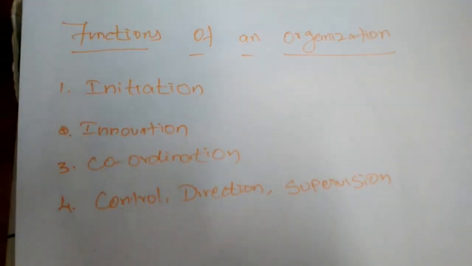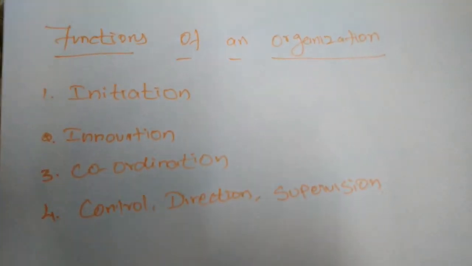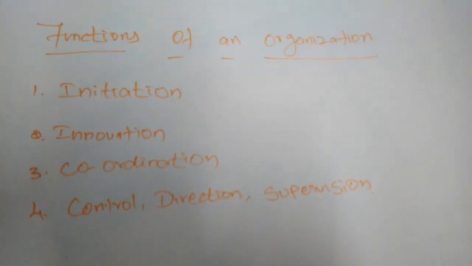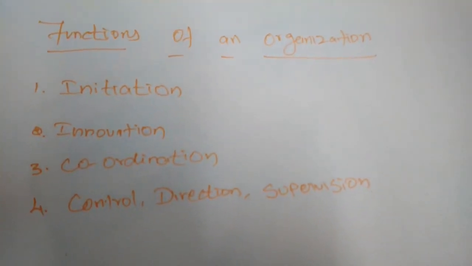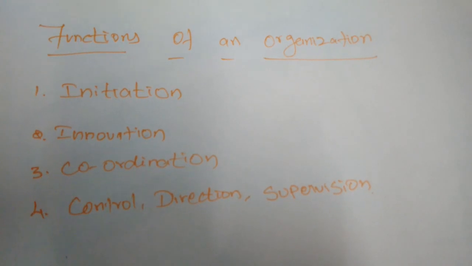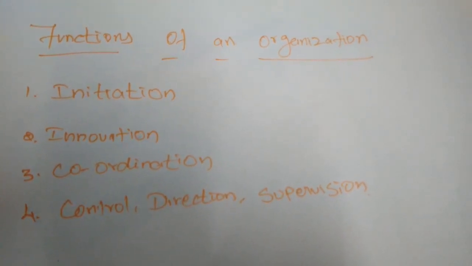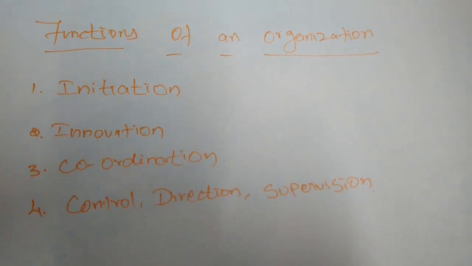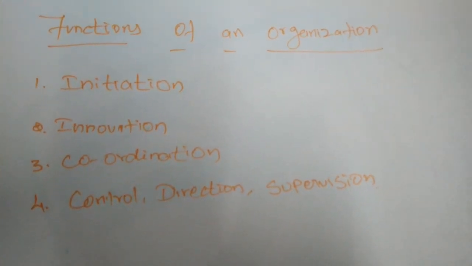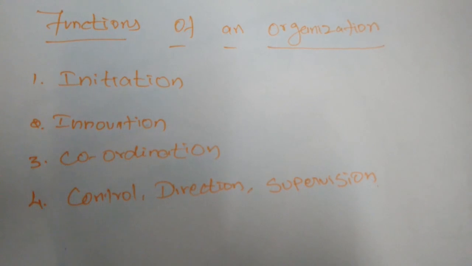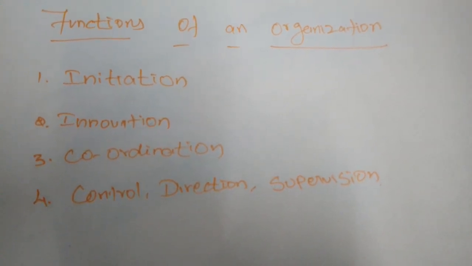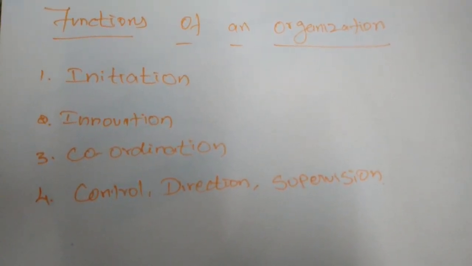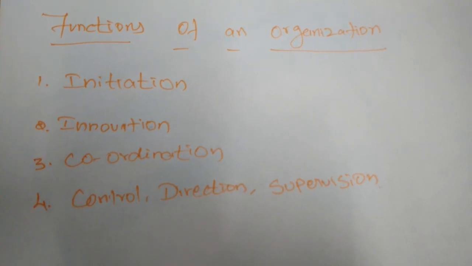So the functions of an organization are the functions of organizers. So what undertakings have to be taken by the organizers? First one is initiation. An organizer is the initiator of the business, considering the situation and availability of resources and planning the entire process of business or production.